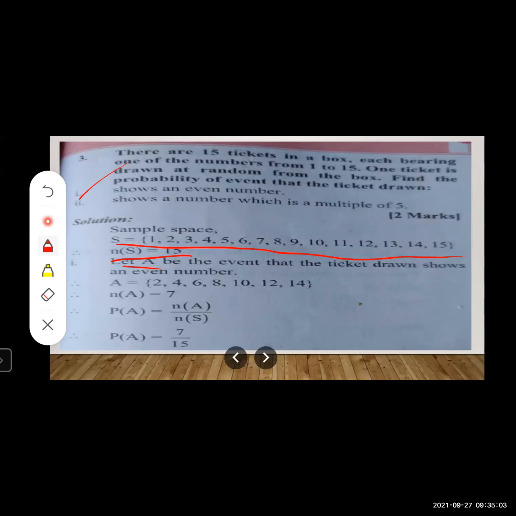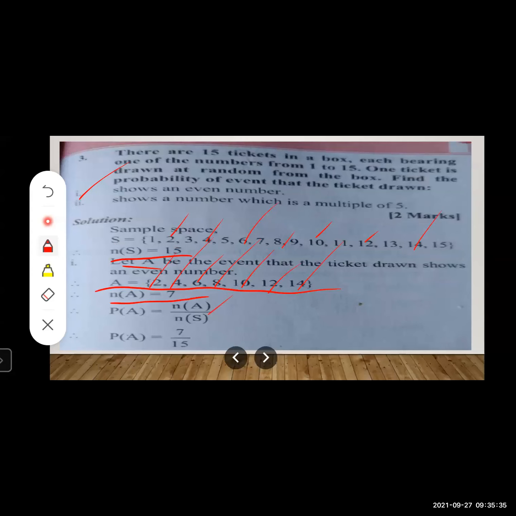Okay, so now let us again move to the sample space itself. What we want is ticket drawn is an even number. Now we will write even numbers from this sample space: 2, 4, 6, 8, 10, 12, 14. Right? Now write this as favorable outcomes in terms of the event A. When you count this, 1, 2, 3, 4, 5, 6, 7. So you will write sample points of the event A are NA is equal to 7.